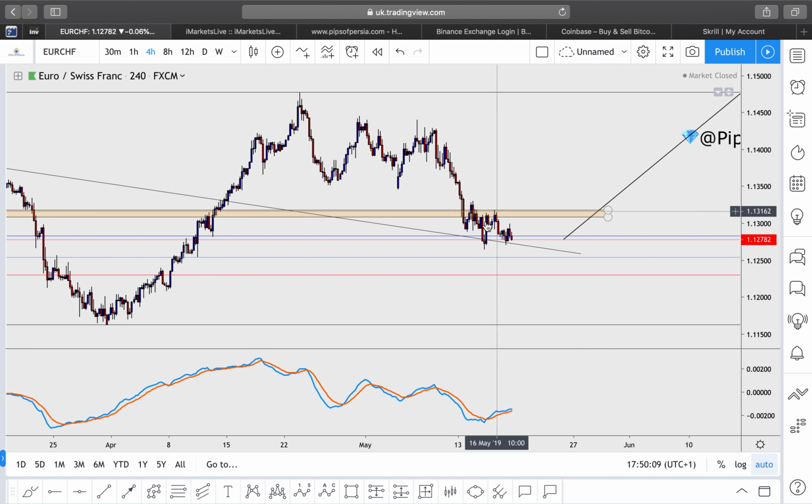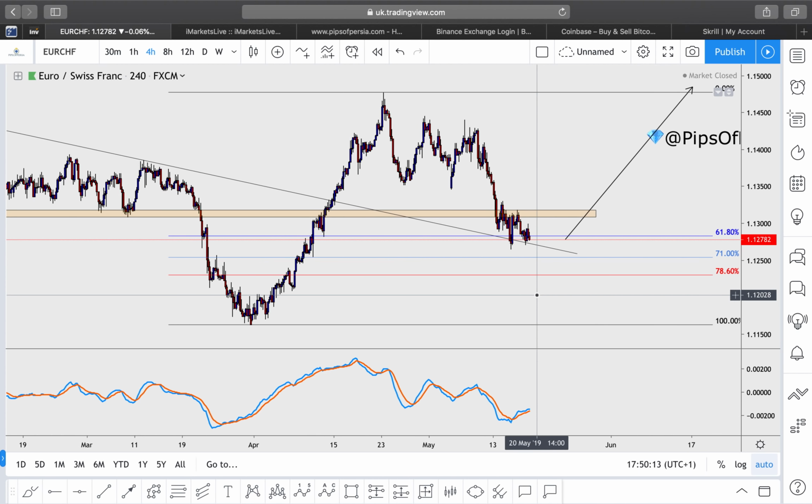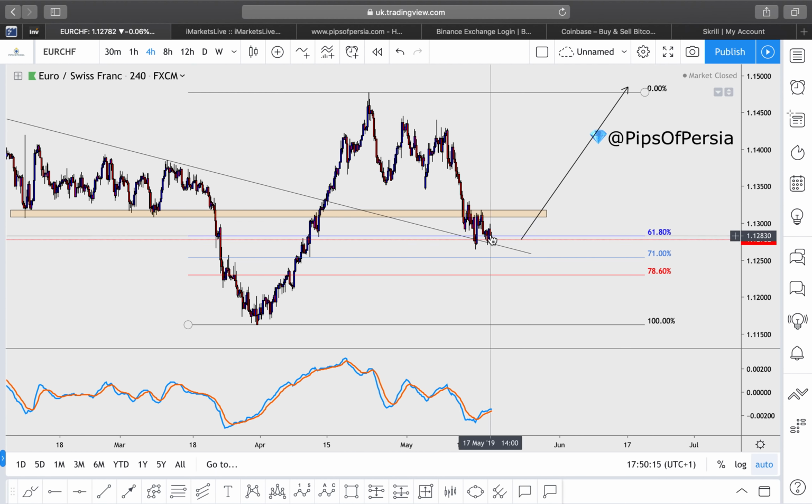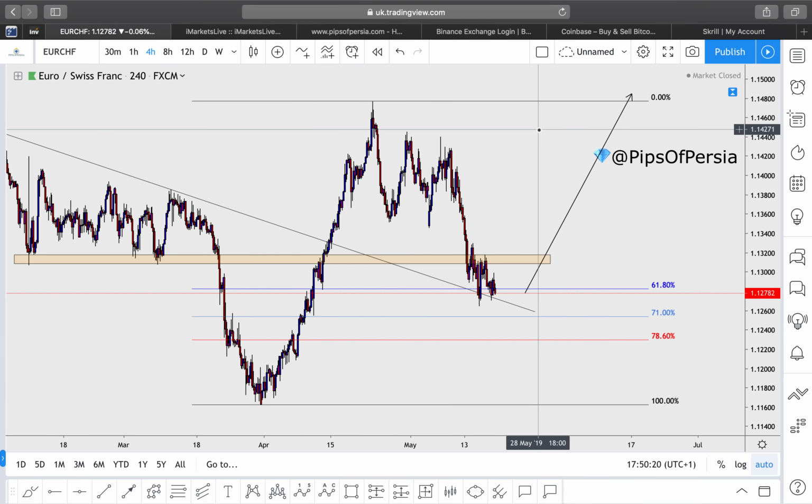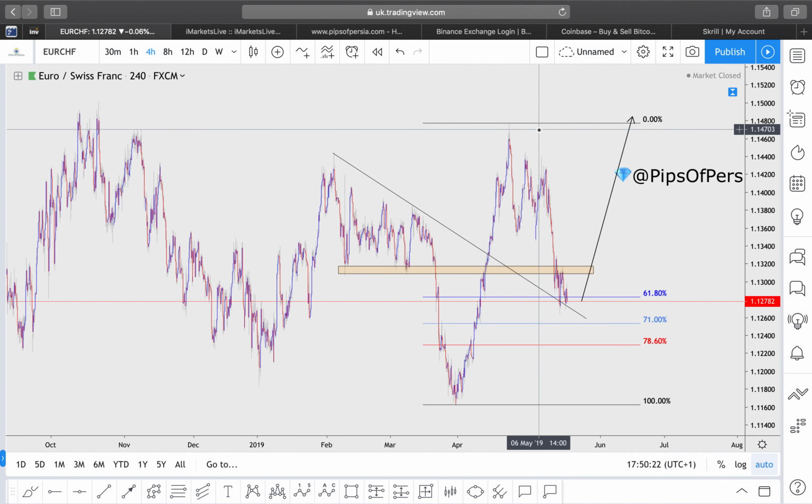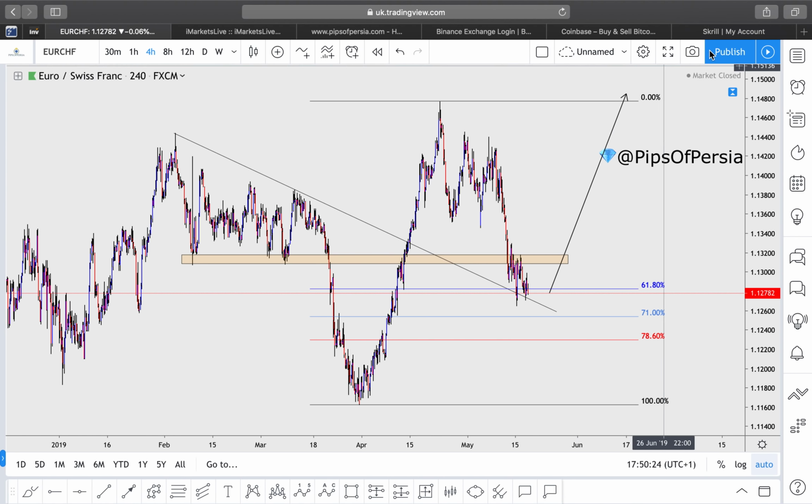However, I haven't got any clear convergence for me to be able to take some entries based on it. So I wouldn't be surprised if we get a spike to the downside as a stop hunt and then the move to the upside completes itself. Again, wait for the setup to come to you, but I do quite like this setup.